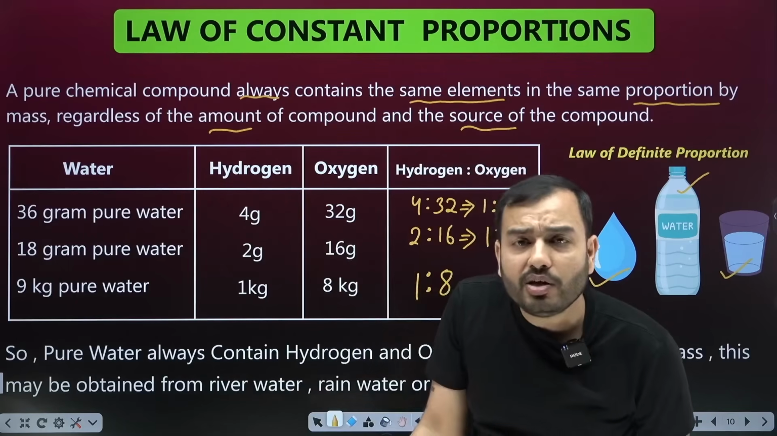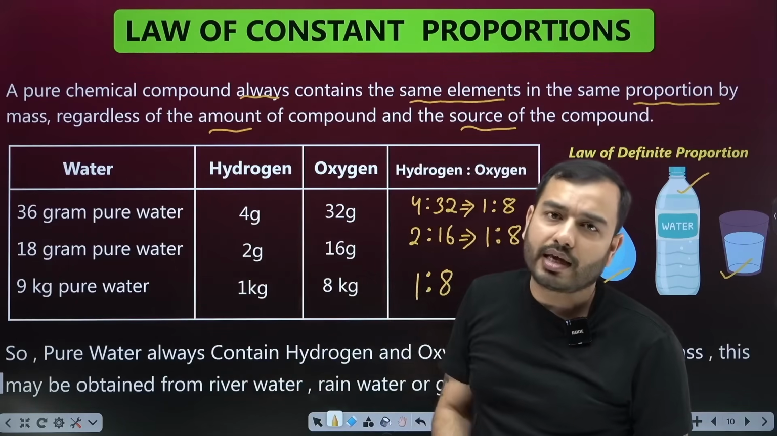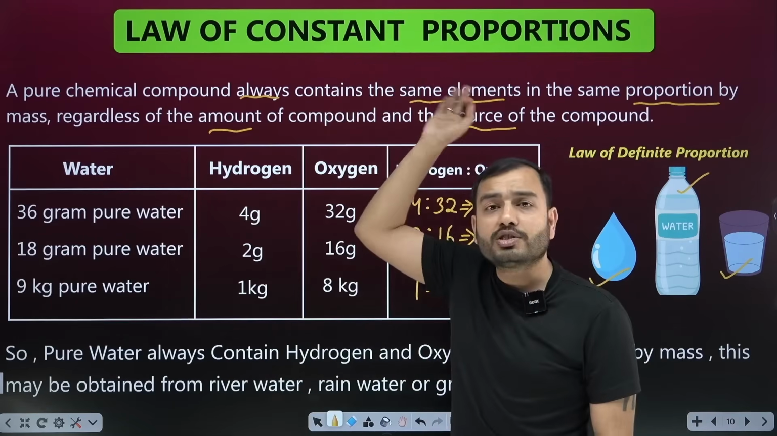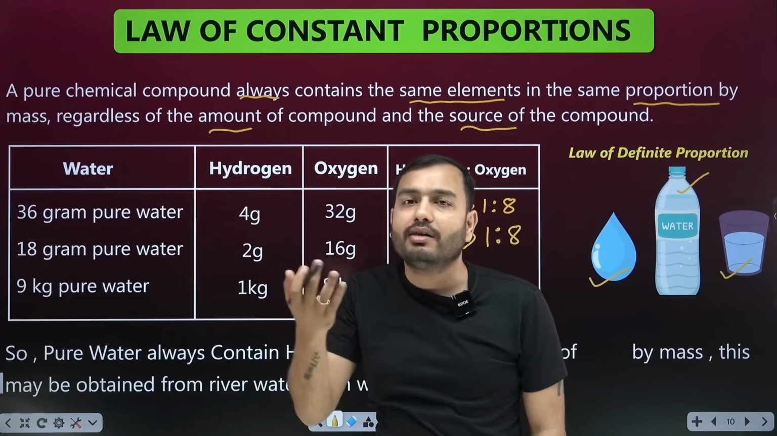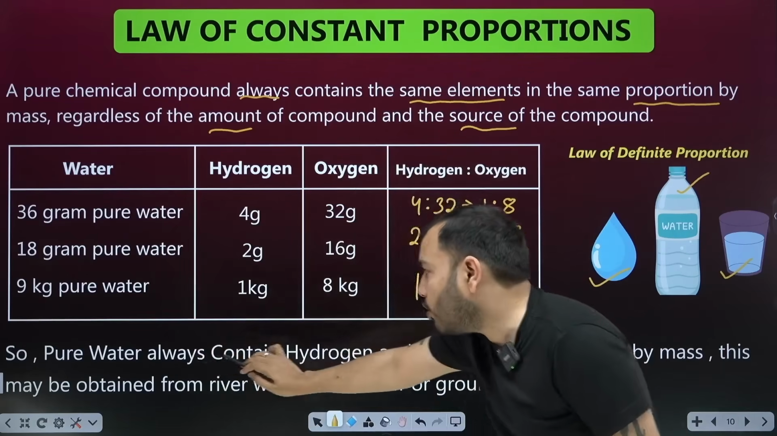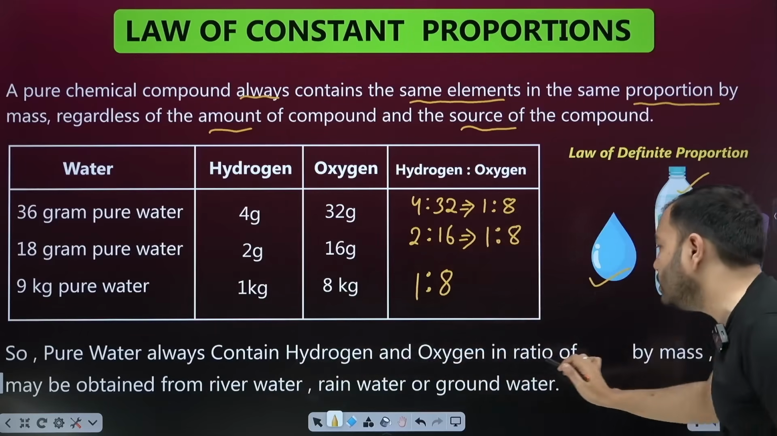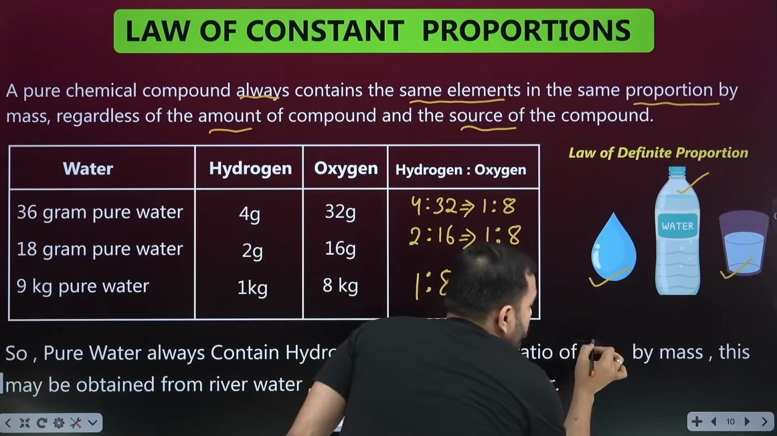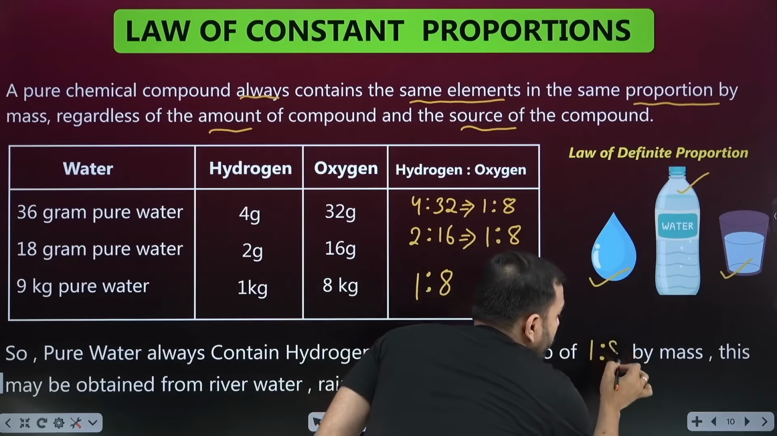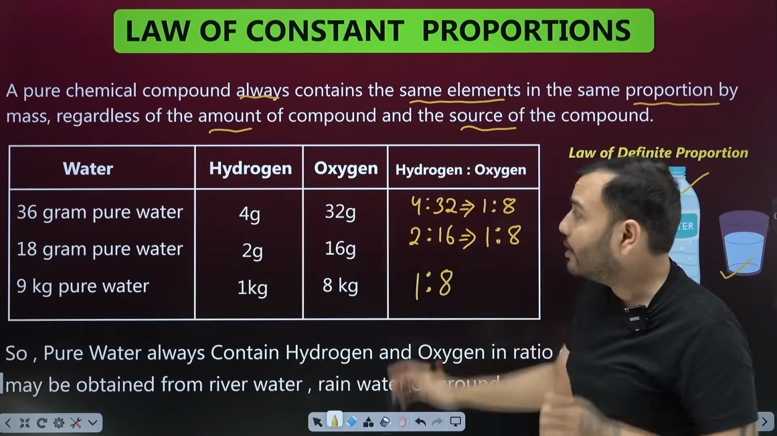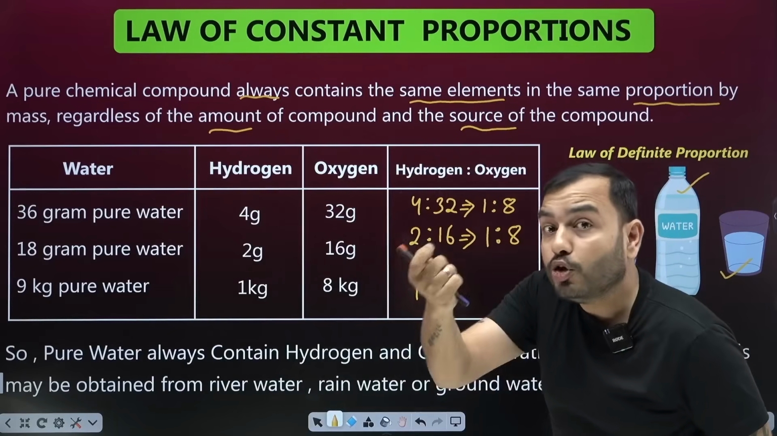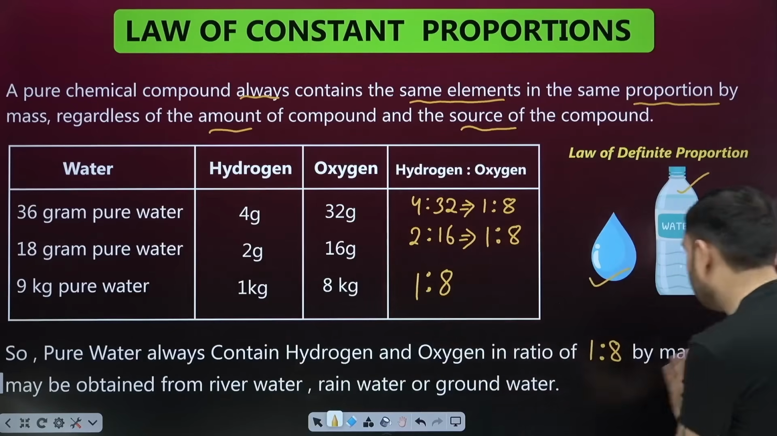No matter how much water we take, wherever we take the pure water from, the ratio is the same. This is the law of constant proportion, or law of definite proportion. These two laws were given by Antoine L. Lavoisier. So pure water always contains hydrogen and oxygen in the ratio of 1 to 8 by mass. You must write by mass because hydrogen and oxygen are gases, so by volume it would also be a ratio. So by mass is a must.